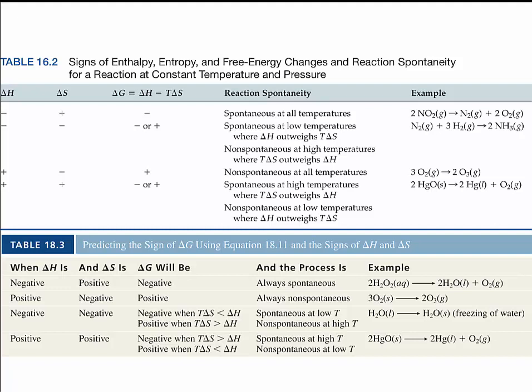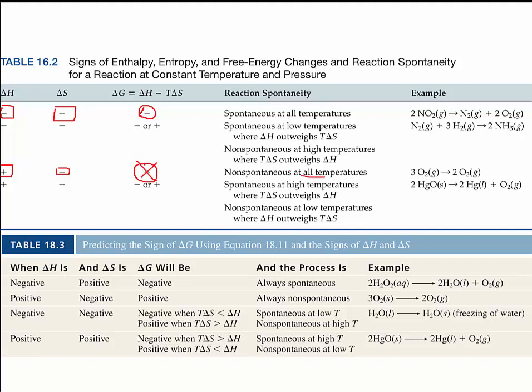If delta H is negative and delta S is positive, delta G is always going to be negative, so it's going to be spontaneous regardless of the temperature. If delta H is positive and delta S is negative, then delta G will always be positive, meaning it's non-spontaneous at all temperatures.